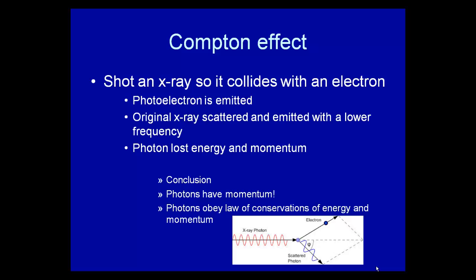Lower frequency means lower energy. So therefore the photon lost energy and momentum. It was still there. But now we had an electron which gained energy. So the conclusion from this was that photons have momentum, and also that photons obey the law of conservation of energy and momentum. So the rules don't change.